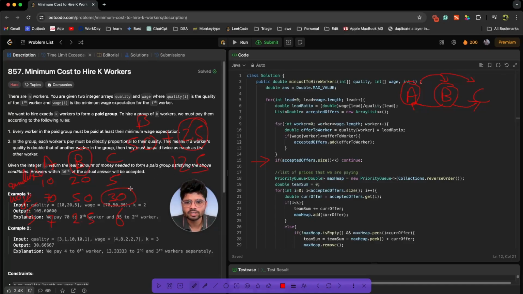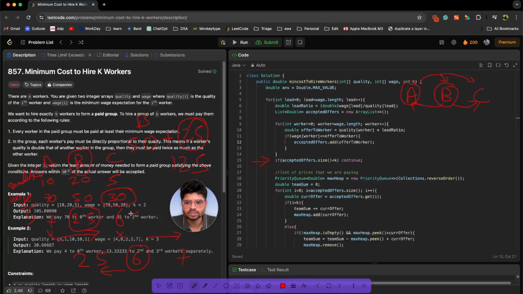But C wants 30. Are you looking at any pattern? If we try to form a team with this ratio, they are not getting formed because they want more. So let's say if you have sorted this, it will be like 2.5, then 6, then 7. Now if we want to select a team from this ratio, can you consider this? Yes, it can. So now you don't have to consider this because this won't be considered.